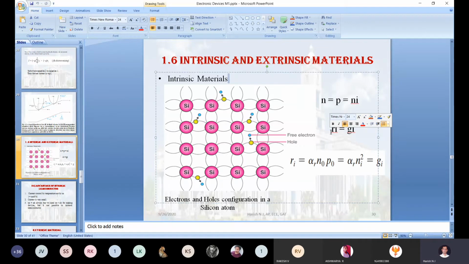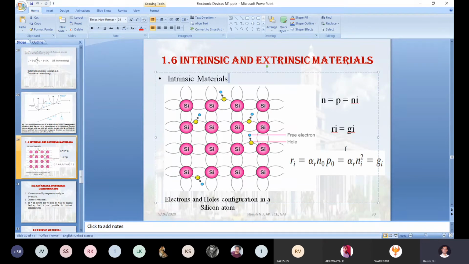When the electron moves horizontally, that means with some momentum; K stands for the wave vector. With that momentum, it loses its energy in the form of heat. Once the electron loses its energy, it goes back to its original destiny. In such a way, I am going to prove Ri will be equal to Gi.